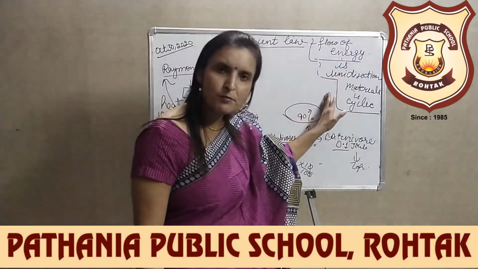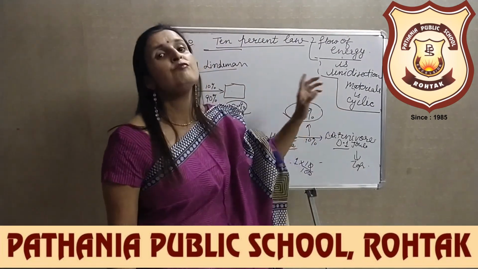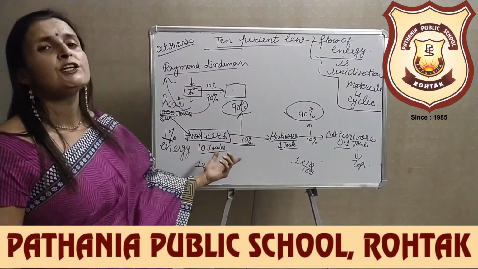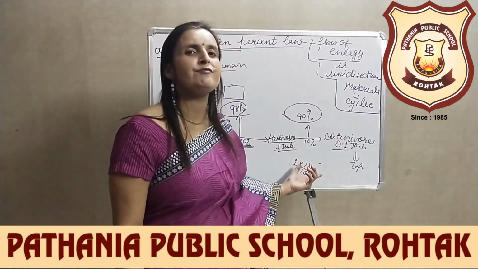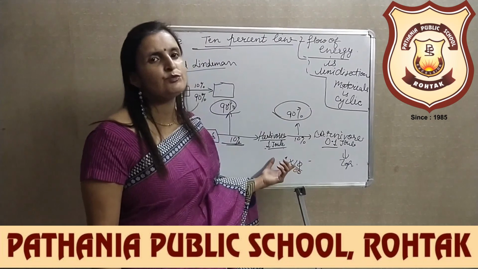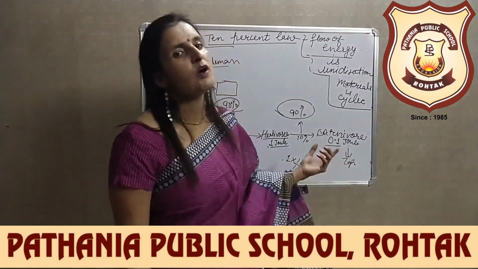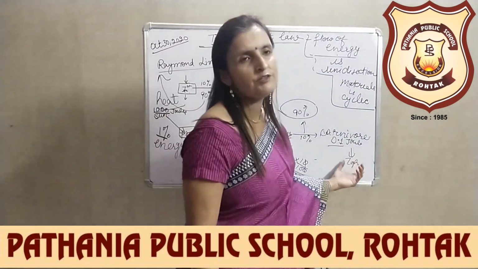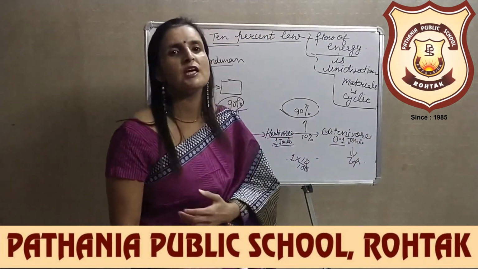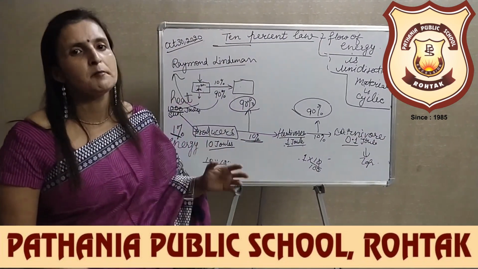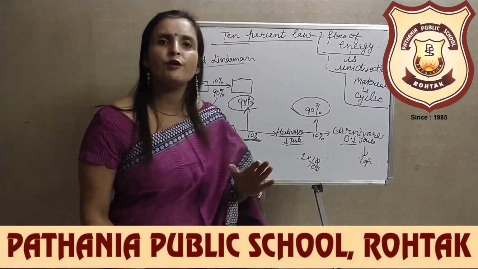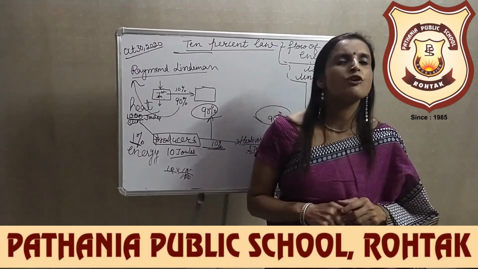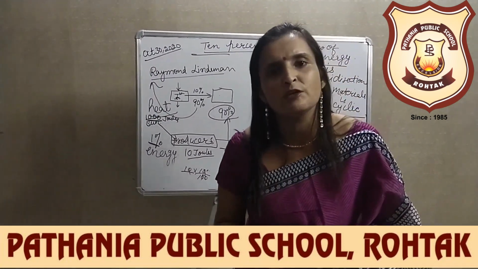This is a very important question. How will you prove it? Another question is, why is the number of trophic levels in a particular food chain limited? What is the 10% law? Why are the carnivores or the top carnivores lesser in number? The last topic for today is the effect of man's activities in disturbing the balance of the ecosystem.